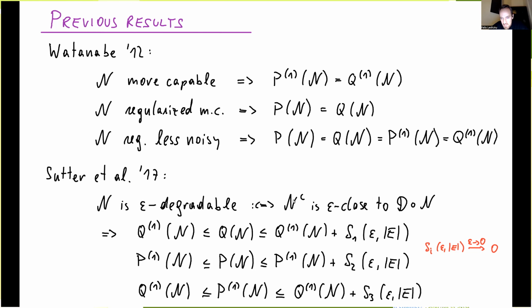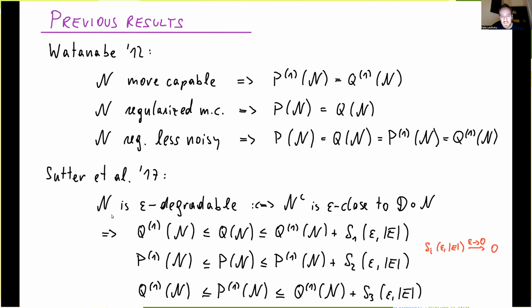And if we have an epsilon that satisfies this criterion, then we can write down these inequalities for the capacities that basically tell us that the superadditivity or the gap between the single letter quantity and the regularized quantity is bounded by a function, this delta 1 of epsilon and the environment dimension here. And you can do the same thing with the private capacity and also the difference between information quantities. It's going to be different functions, but what they all have in common is that when you keep the environment fixed, but you take the epsilon to 0, then they all go to 0, which then reproduces the results we know about degradability and antidegradability.